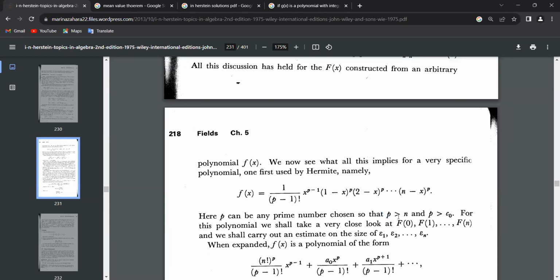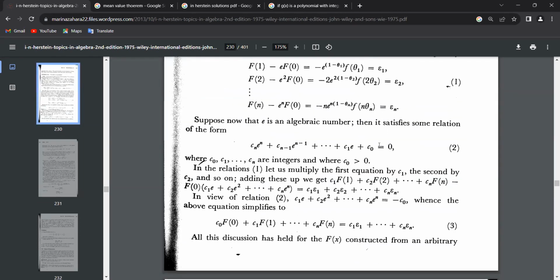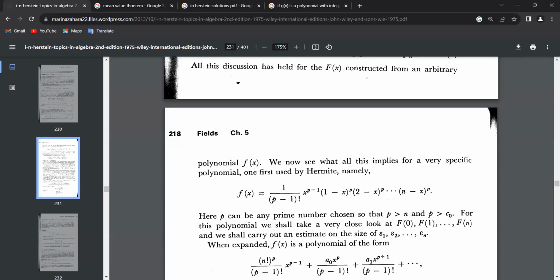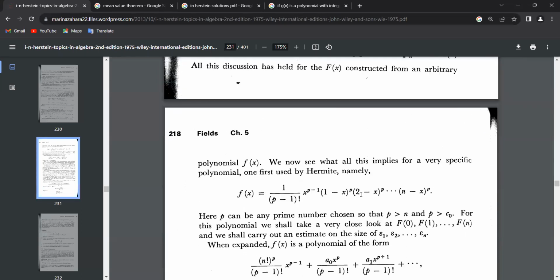Since there are infinitely many prime numbers, we can always choose some p greater than n and p greater than c naught. So he says take p to be a prime number satisfying these two and define this polynomial in terms of p. Again, n is clear what it is. It is the degree of the equation. And p, we just discussed what that is. C naught is clear.